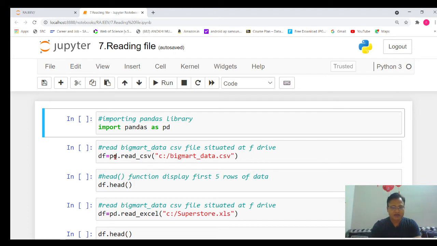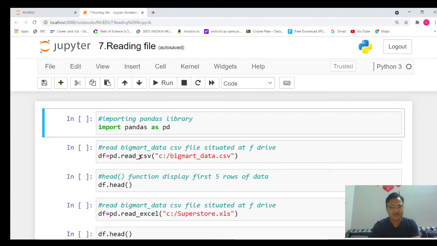Now to open any file, the command will be pd.read_csv. So pd is the object and read_csv is the method. Those who have knowledge of object oriented programming know what is an object and what is a function. If you don't know, no need to worry about that. You need to learn it, and the concept is very simple.